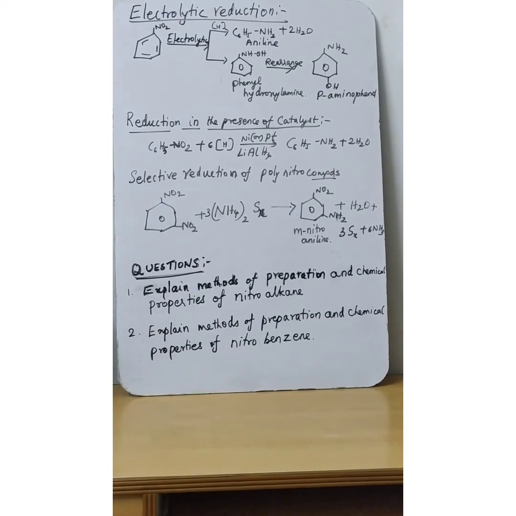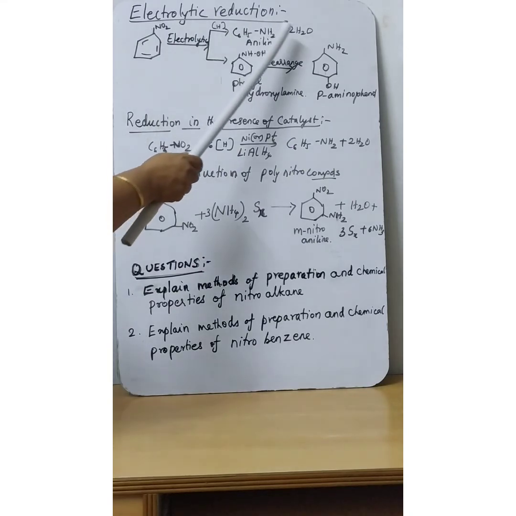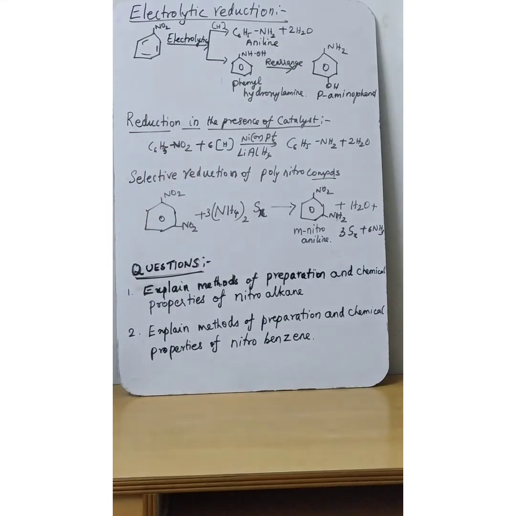Next, electrolytic reduction, that is, by passage of electricity. Nitrobenzene will undergo electrolytic reduction. It will give two types of products. One is a primary amine like aniline, formed by the removal of a water molecule. Another type of reaction gives the intermediate product phenyl hydroxylamine.